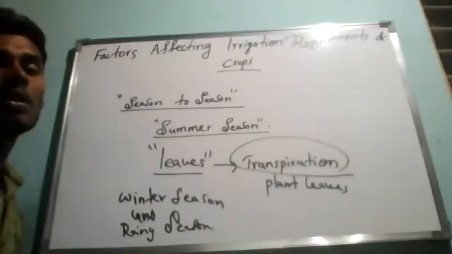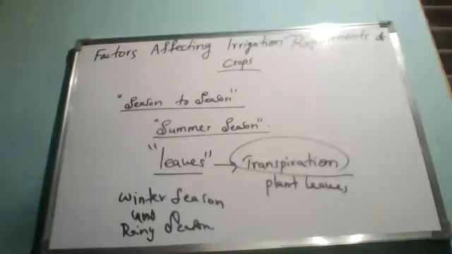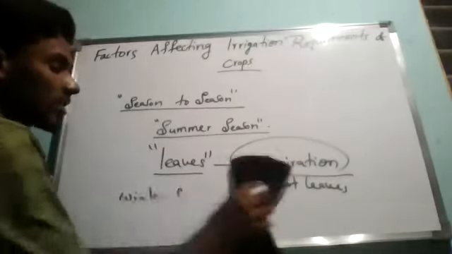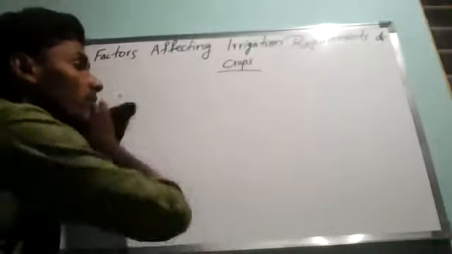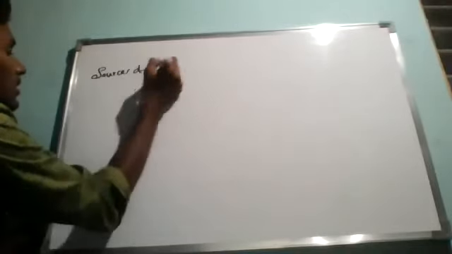Now we'll go for the next concept: what are the sources of irrigation. This is the most important one, because irrigation means watering the crops. If you want to keep water for any kind of crop, we need to get that water from somewhere. Wherever we receive the water to keep the crops, that is called a source of irrigation. The availability of water is called the source. So the next concept is sources of irrigation.